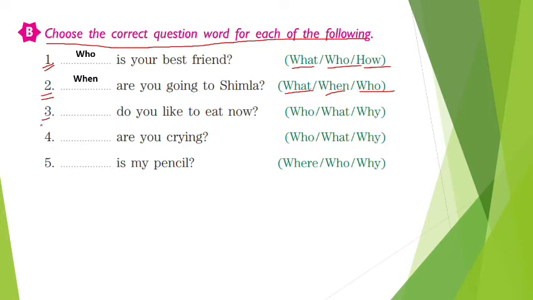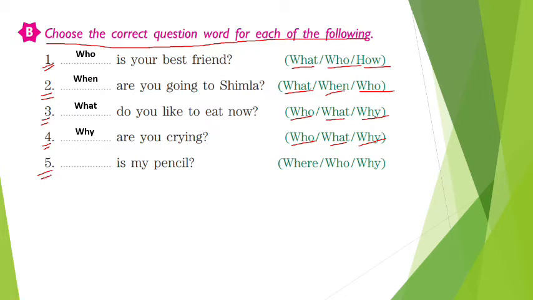Now the third one, dash do you like to eat now? Who do you like to eat now? What do you like to eat now? Why do you like to eat now? The correct answer is: what do you like to eat now? The fourth one here is, dash are you crying? Who are you crying? What are you crying? Why are you crying? What can be the correct answer, children? The correct answer is: why are you crying?